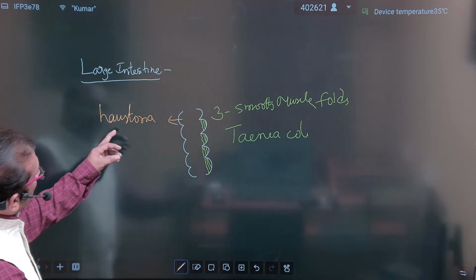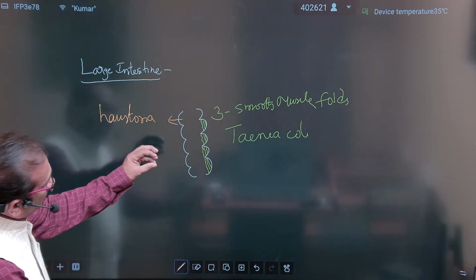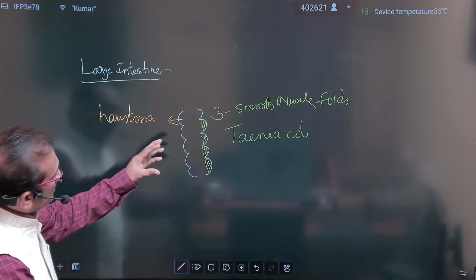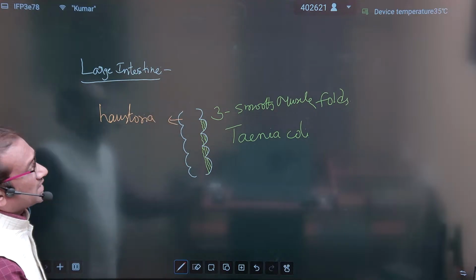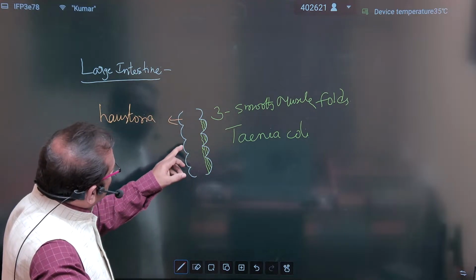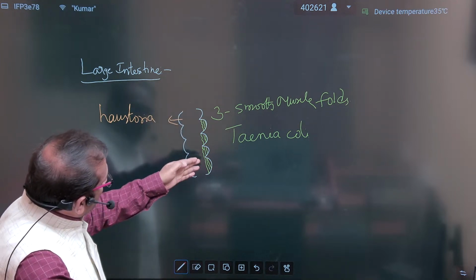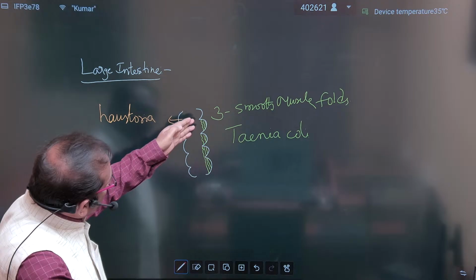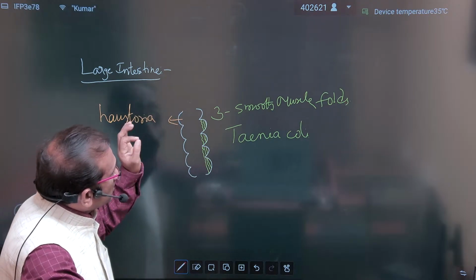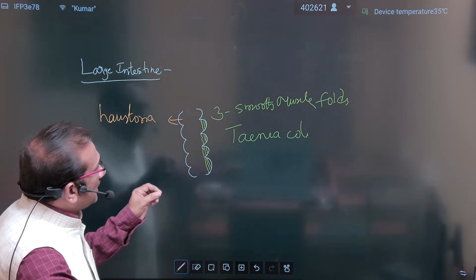Look here, haustra, the outward bulgings, are present throughout the large intestine. They are called haustra, and throughout the large intestine, three longitudinal smooth muscle folds are present. They are called taenia coli.